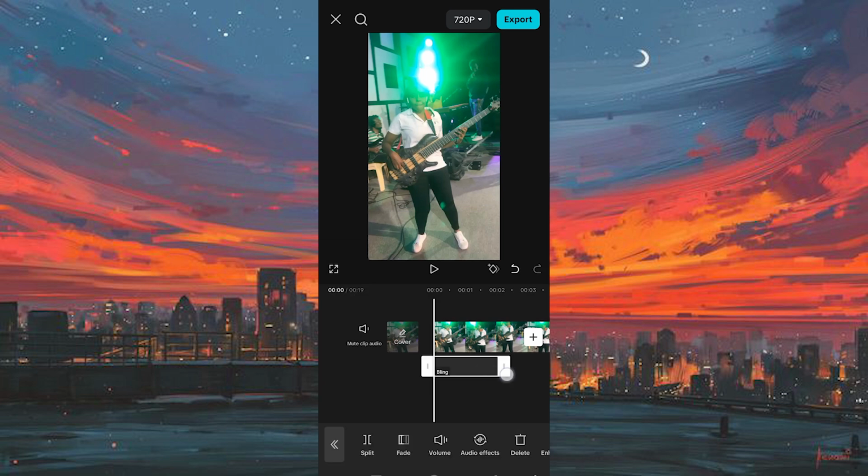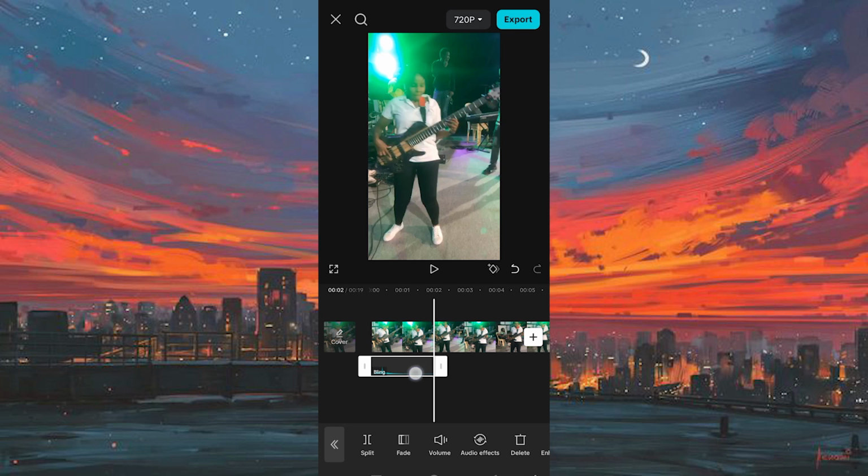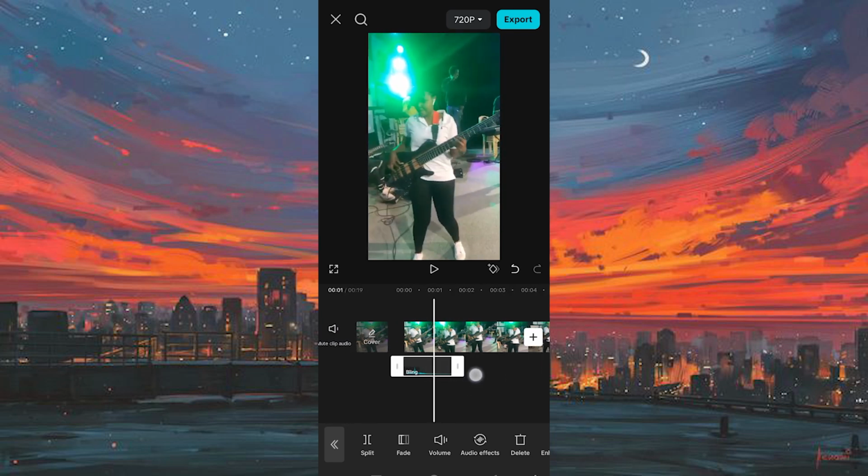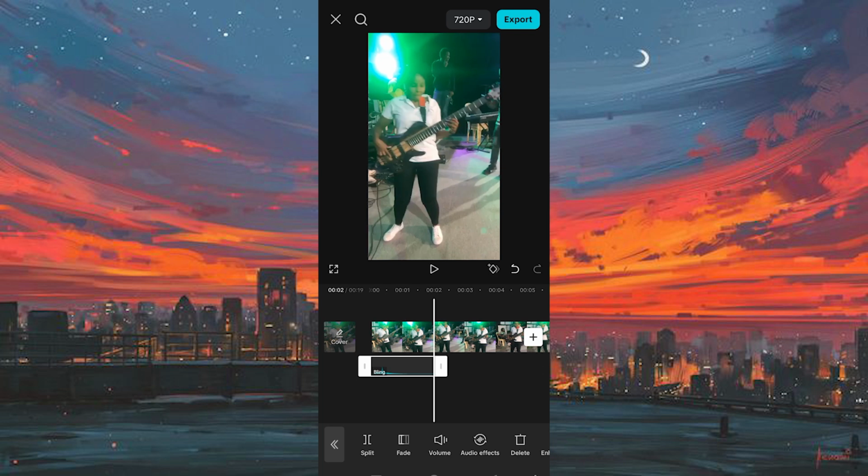Position and adjust the sound effect to match the timing of your funny clip or scene. Voila! You've effortlessly enhanced your video with the perfect sound effect. Yeah, that's how to add funny sound effects on CapCut.